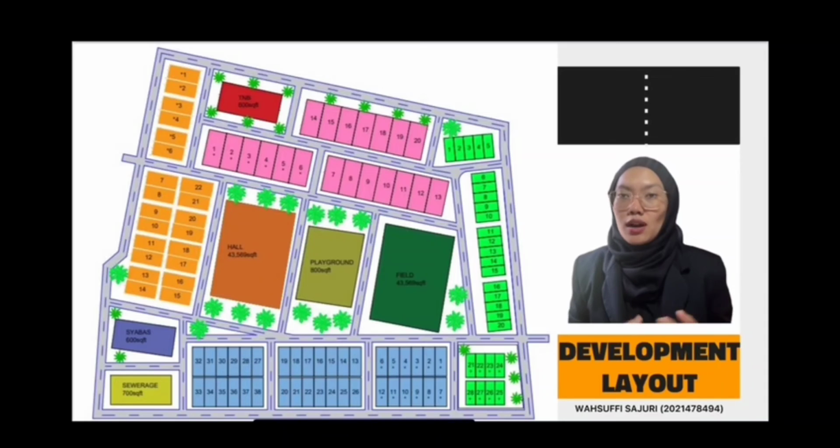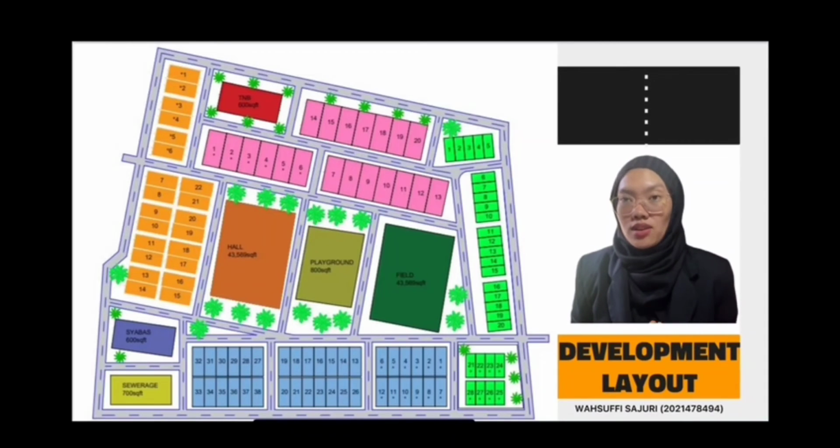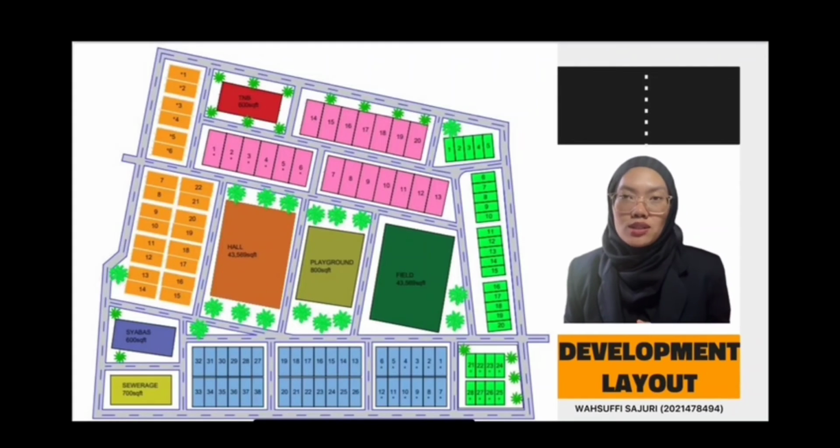As seen, this is our development layout. I will explain the colors indicated on each type of house in the facilities. The single-storey terrace house is in blue color. The single-storey detached house is in light orange.